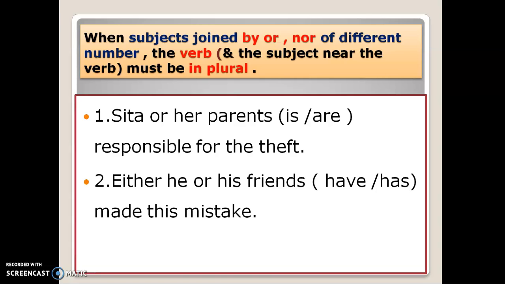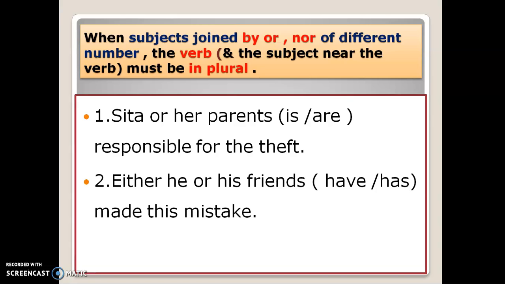Right? There is another rule closely related to the same correlative conjunction. The correlative conjunctions I already told you: either or, neither nor, not only but also, etc. When these conjunctions take two singular subjects, that verb is singular.